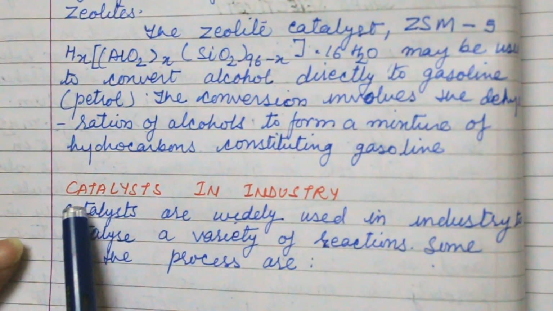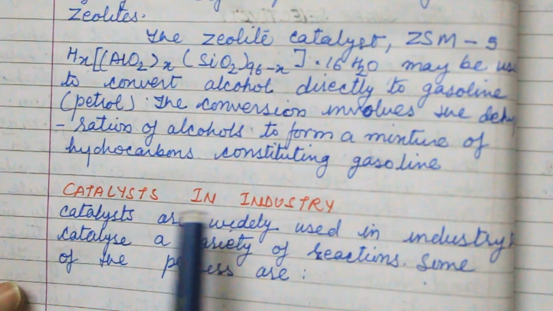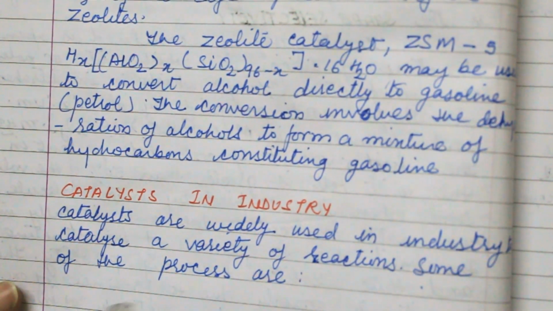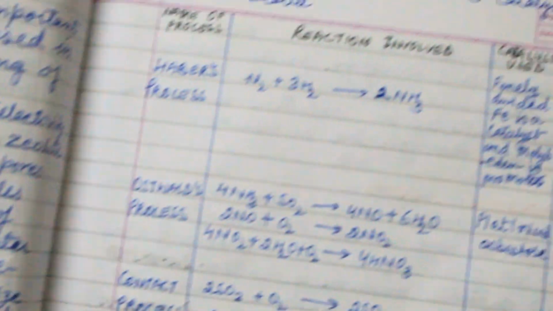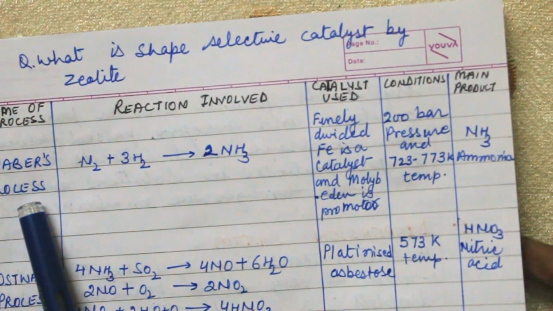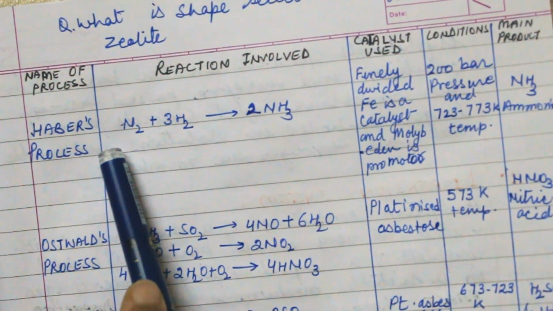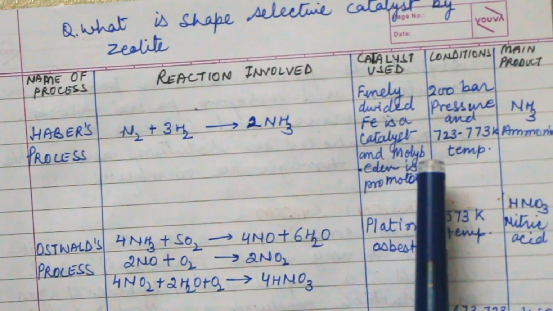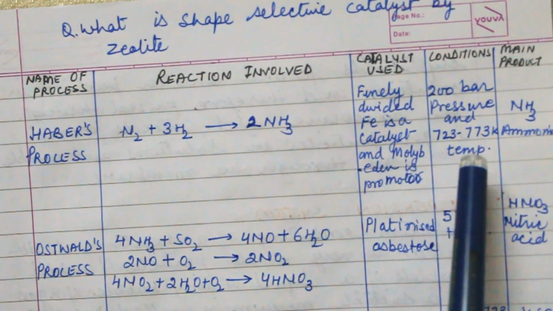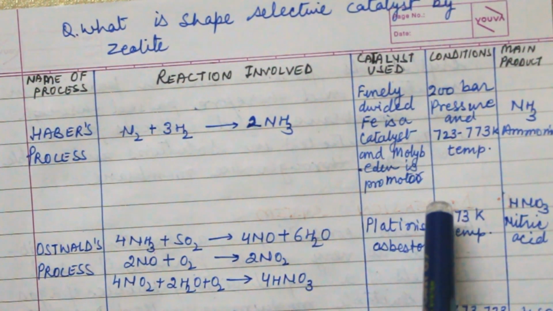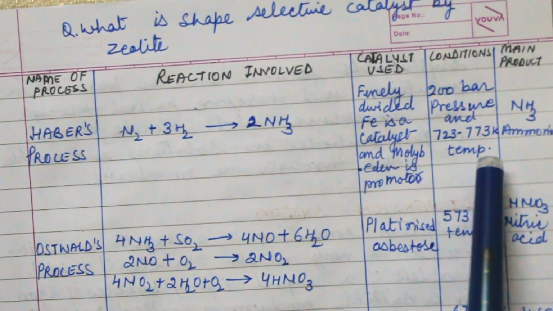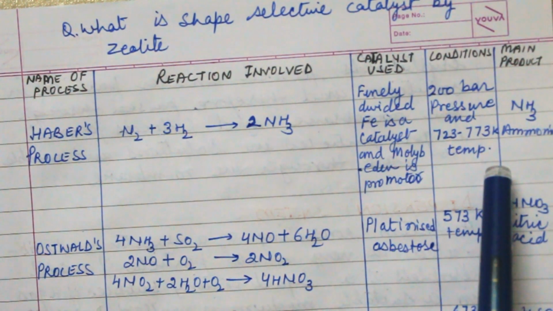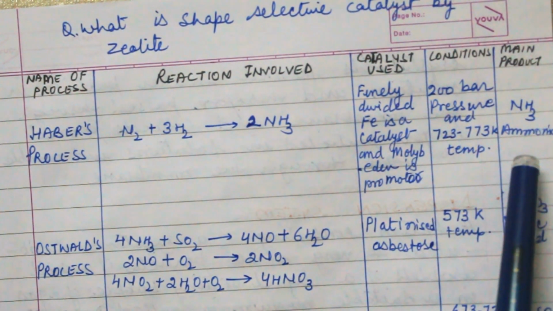So now we discuss catalysts in industry. Catalysts are widely used in industry to catalyze a variety of reactions. Some of the processes are there. For example, this is the Haber process, which combines N2 and H2 to form ammonia. The catalyst is Fe and molybdenum is the promoter. The pressure is 200 bar and temperature is 723 to 773 Kelvin, and the main product is ammonia.